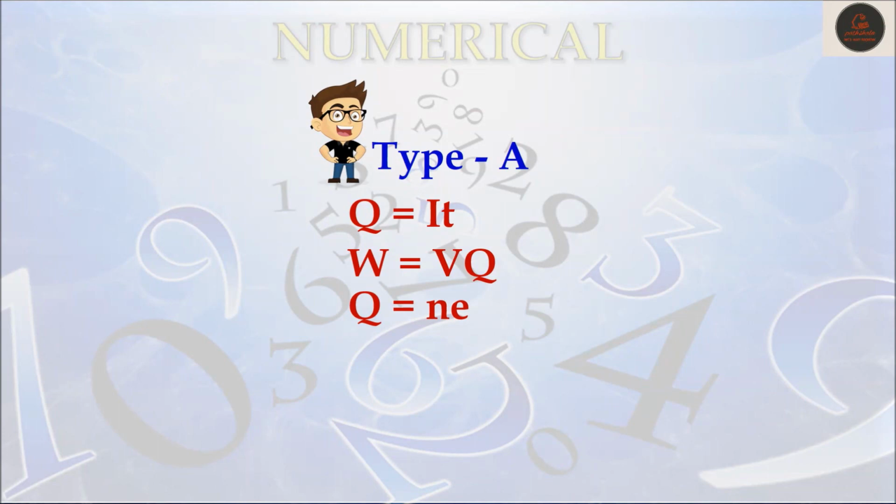W is equal to V into Q. W represents work done, V represents electric potential, Q represents electric charge. Q is equal to Ne. Q represents electric charge, N represents number of electrons, E represents charge of one electron.